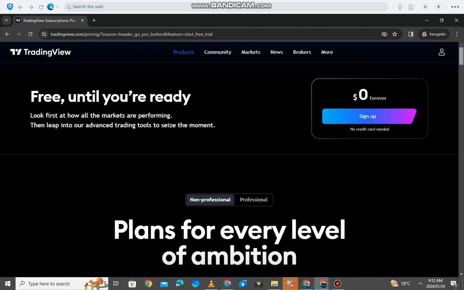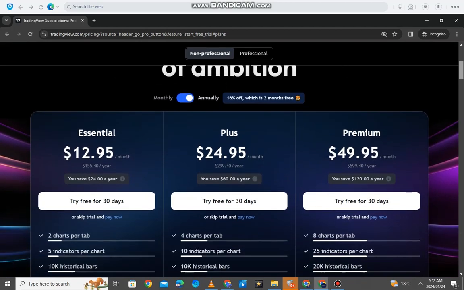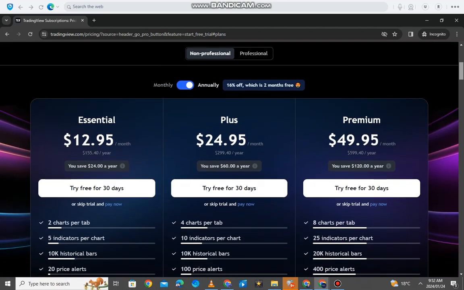But I do have to mention that they do have some paid plans if you want to take your game to the next level. They've got essential plan, plus plan, and premium plan. And as you can see, these are the prices here. This is on a monthly basis, but you're gonna pay this as a once-off fee, which amounts to $155.40, and their plus plan is $299.40. Their premium is